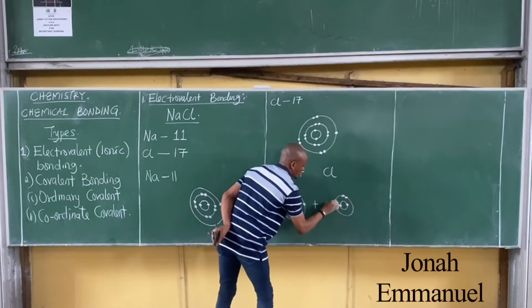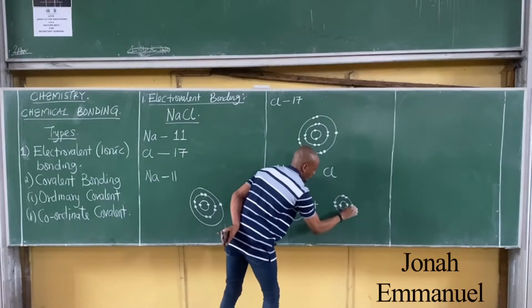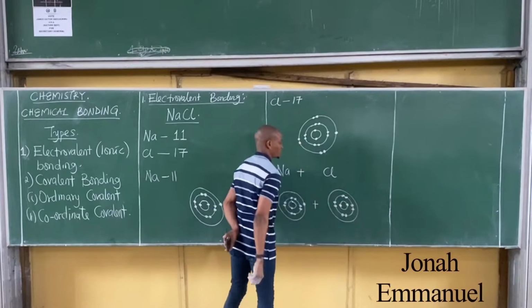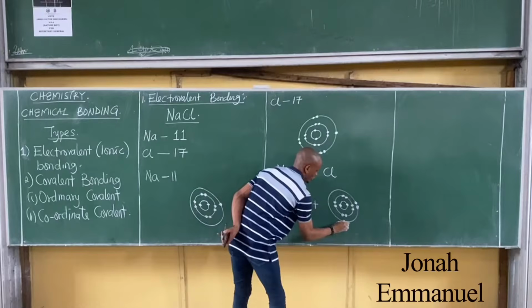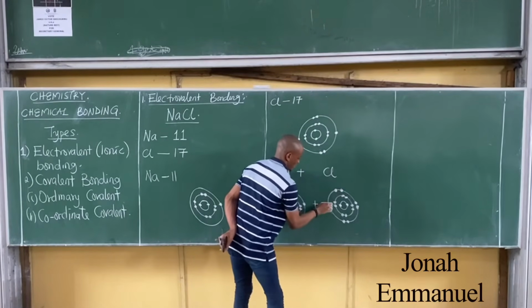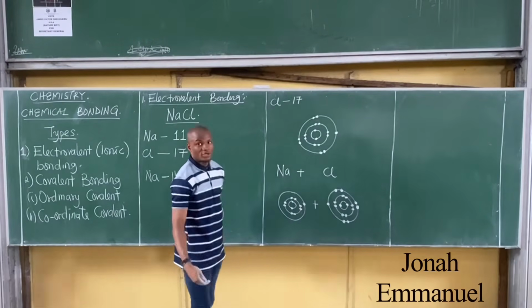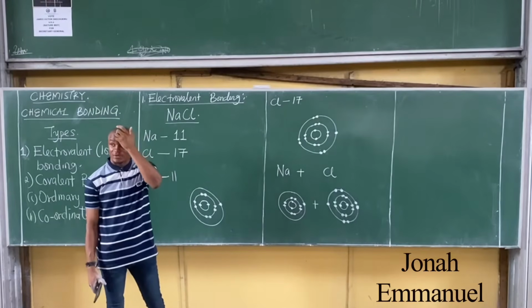1, 2, 3, 4, 5, 6, 7, 8, and then 7. That becomes 1, 2, 3, 4, 5, 6, and then 7. So I have these. At this point now, these two atoms are combined to form the table salt NaCl.